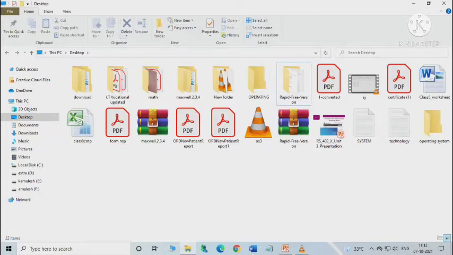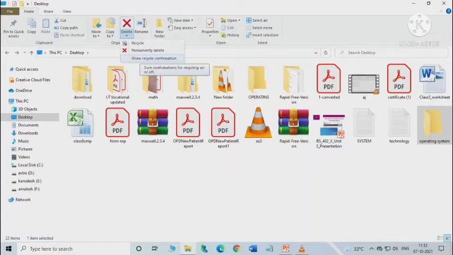Now we will have two options under the delete option. If you select any file or folder, and click on the down arrow below the delete option, then you will have two options, recycle and permanently delete. Here is recycle, and next one permanently delete.